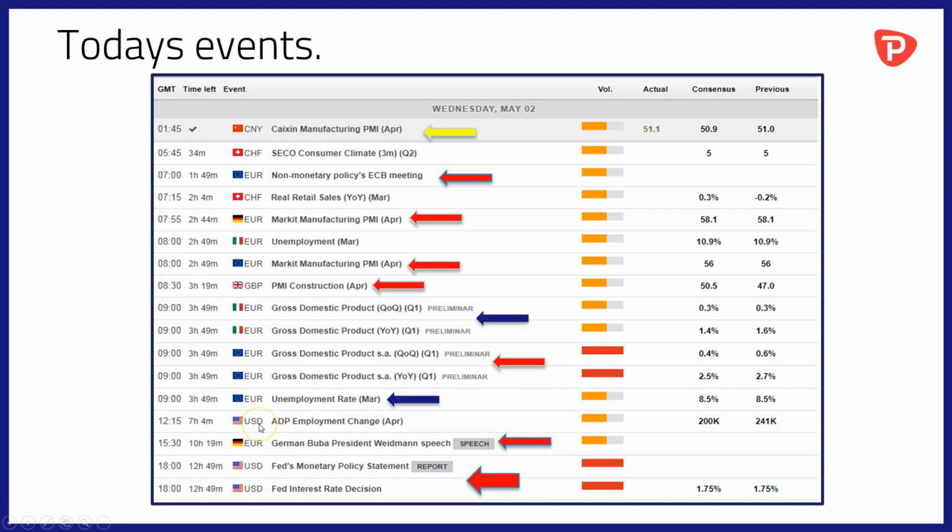In the US we'll have at 12:15 ADP employment change data for April. Jumping forward then to 15:30, we'll hear from German Bundesbank President Jens Weidmann as he gives a speech. And then at 1800 GMT tonight, the real meat on the bones and one of two major economic announcements this week. In this case, the Fed interest rate decision meeting for May.